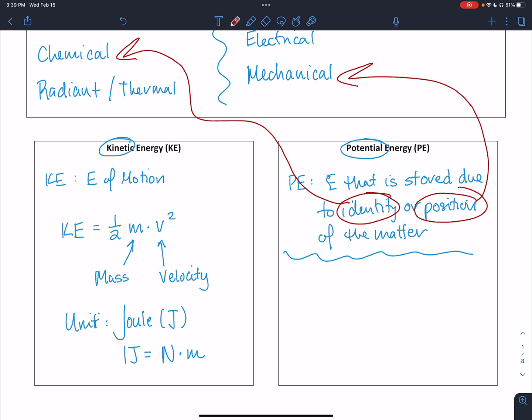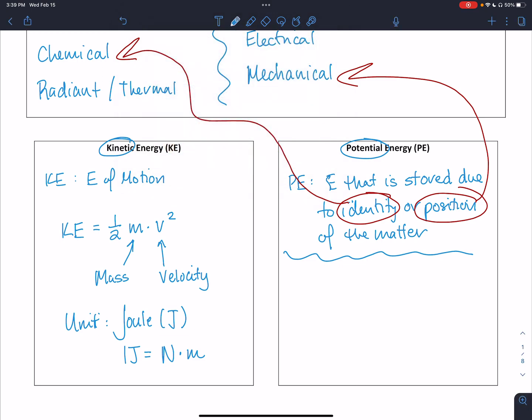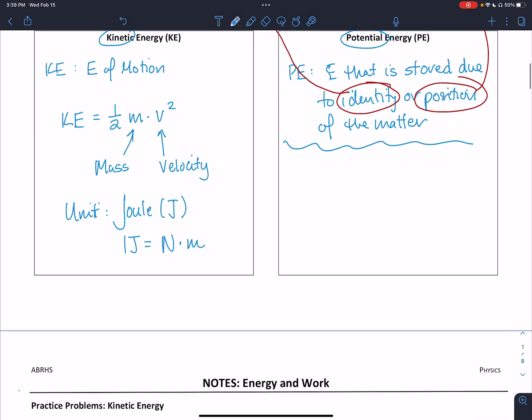When we talk about energy due to position, we're talking more about mechanical energy, and that for the most part is going to be gravitational potential energy or the energy related to springs. We are going to focus on gravitational, but we should recognize that there is more than one type of potential energy. If it's a spring, we call that elastic potential energy. If we're talking about the energy in bonds, that's chemical potential energy.